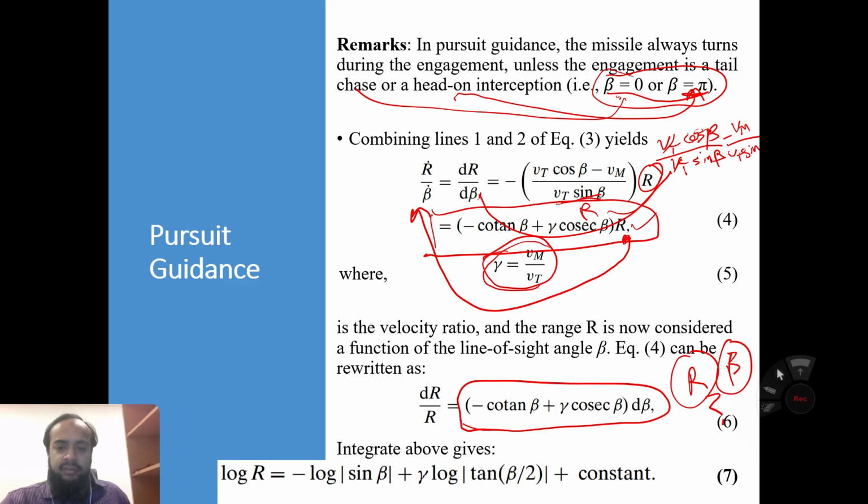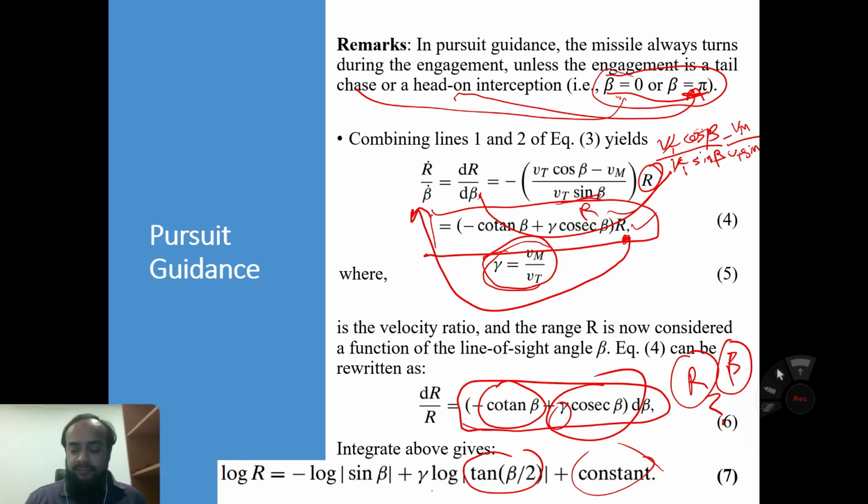Integrate this equation. The integral of this one is log r, the integration of this one is log of sine beta, and the integration of this one is log of tan beta by 2, with gamma the same, plus some integration constant.